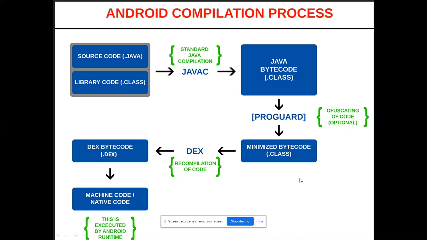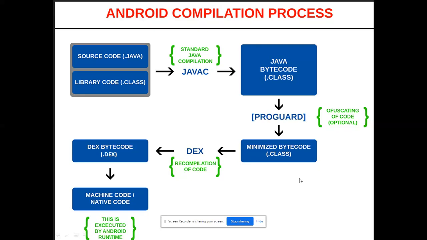Now, how the Android compilation process works. Now you are familiar with your source code and class files, .java and so on. This is the way to execute a Java program which is written for Android. You will write your Java program and it will be compiled by javac, the standard compiler. Next, you will get a class file.